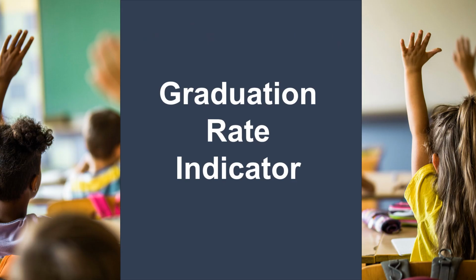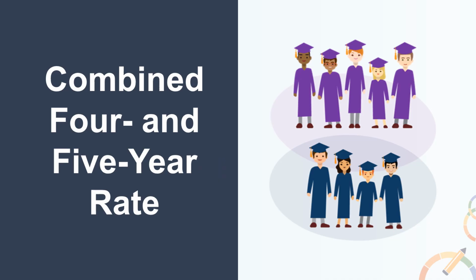Thank you, Sarah, for that overview. Now we will go through the details of the graduation rate indicator, which represents the percent of students who graduated high school with a regular high school diploma. To start, the graduation rate indicator on the dashboard uses a combined 4 and 5-year graduation rate. The rate includes students who graduated in 4 years as part of the most current graduation class, and it includes students who graduated in 5 years as part of a cohort from the prior year.